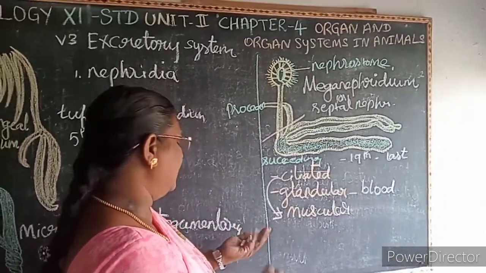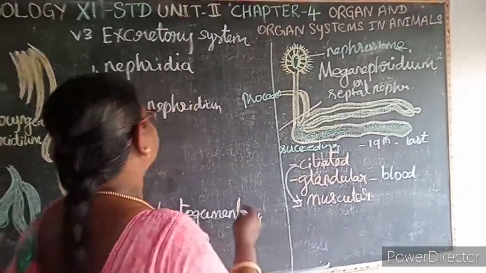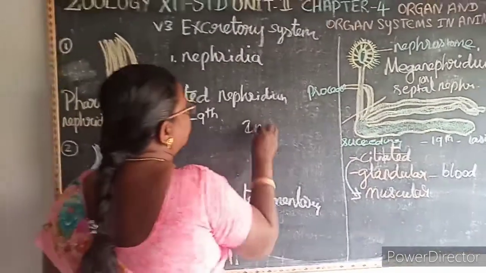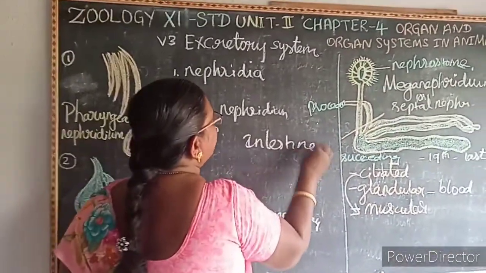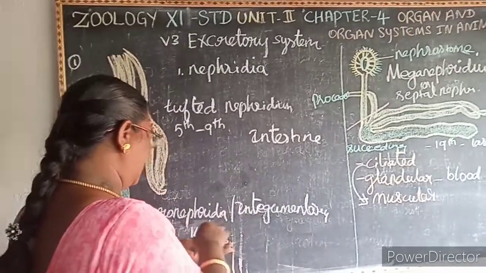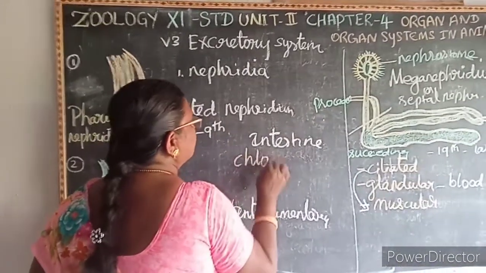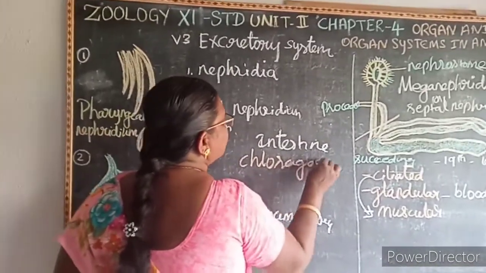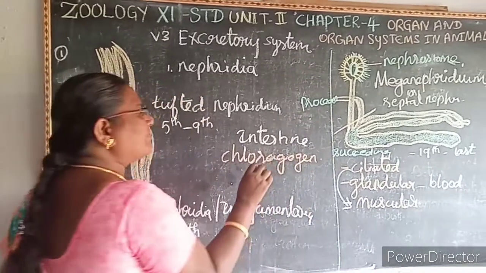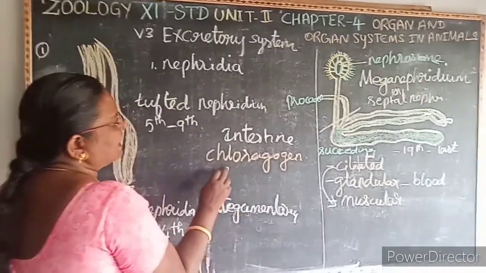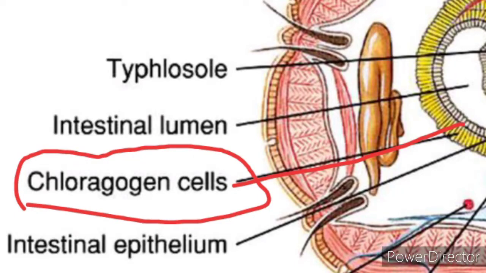Besides the nephridia, there is a special type of cells found on the intestine. These cells are known as what? Chlorogen cells. Where are they present? On the dorsal wall of the intestine.